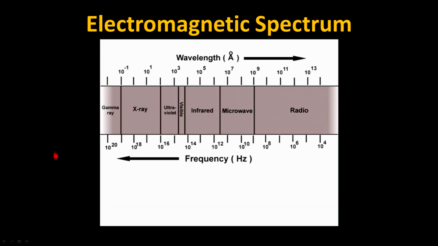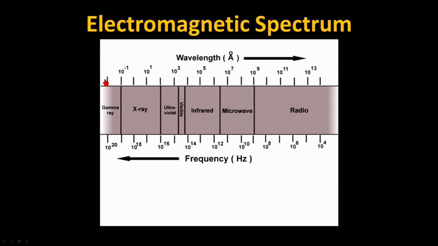So the limit to how physically far apart a wave peak versus another peak can be, the very, very biggest it could possibly be, is the limit to the biggest wavelength our universe can produce. And that is what we call radio. So gamma ray is the shortest wavelength that light could ever have, and radio is the longest wavelength that light can ever have. Going back to our picture here, we can obviously have anything in between.